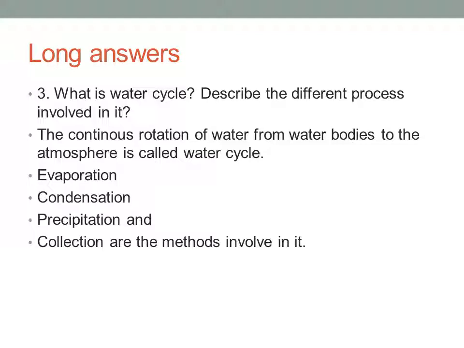And in precipitation, when these water droplets become too heavy, they come down to the earth's surface in the form of snow, rain, hail, etc. Some of the water is collected in water bodies and some in the groundwater. Okay, so by these ways the water is collected in the groundwater. This whole process is called the water cycle. You have to draw the diagram also.